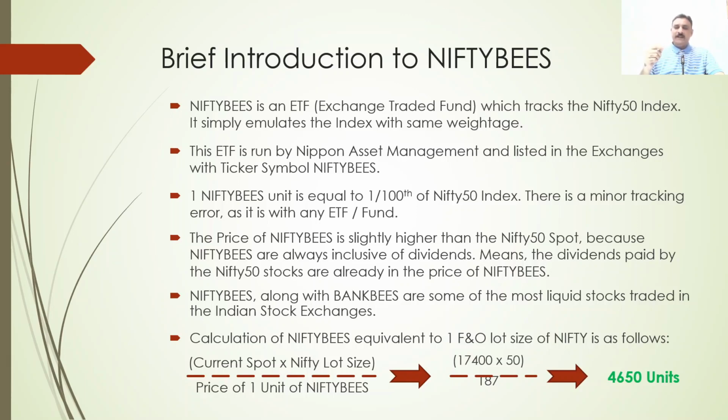Now, many people have asked me the question: sir, why do we have to buy 4,650 units in the cash market, we can go long on future. Of course you can go long, but if you are going long on future, you will be paying a very hefty premium, because future always trades at a premium to the spot price. That is the first thing. The second thing is the future has an expiry.